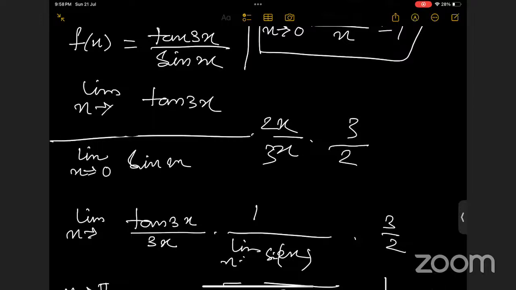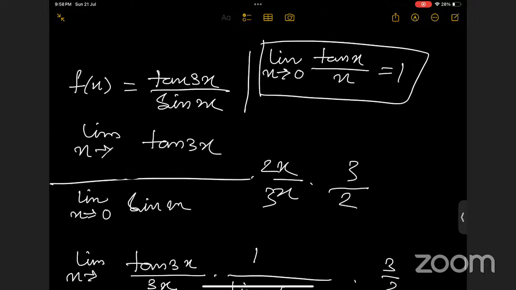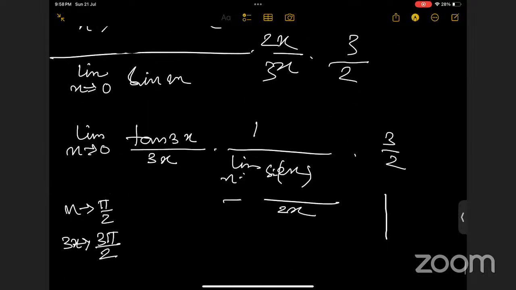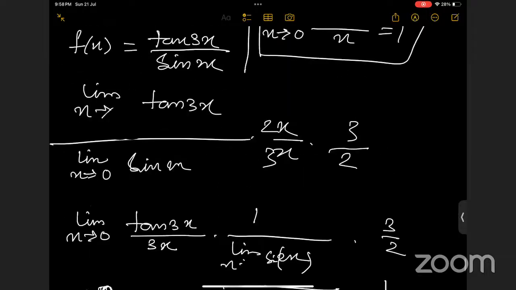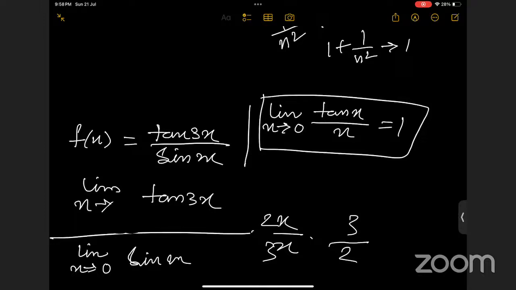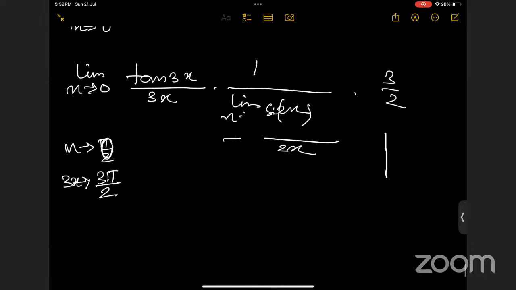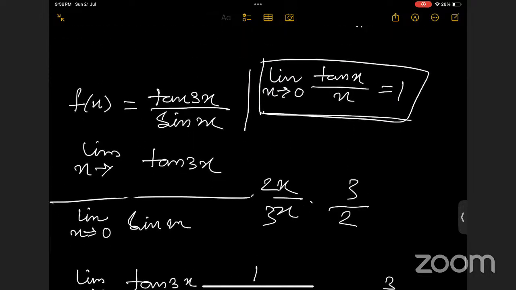Ma'am, can you tell me why you took 2x by 3x and into 3 by 2? Yeah, we need to go to the standard form, right? Yes, ma'am. We know the value of limit x tending to 0 tan x by x equals 1, right? That's why. We know the value of this type of thing, otherwise we don't know what the value will be. So we can do it in that way.